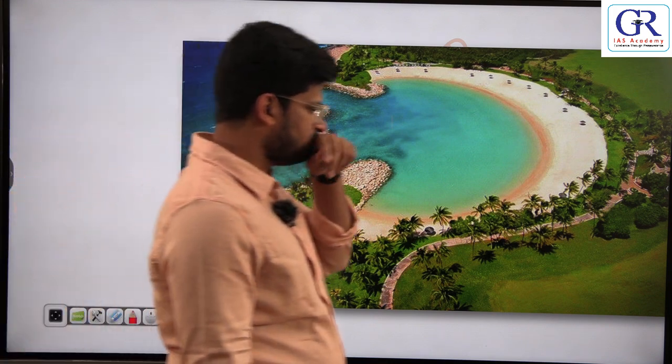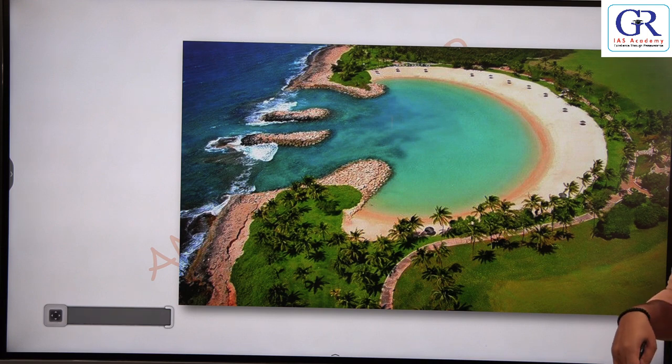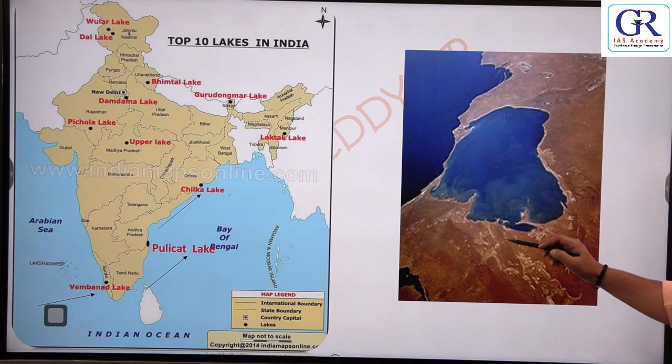Next, this is not a depositional feature actually. Lagoon. What is a lagoon?